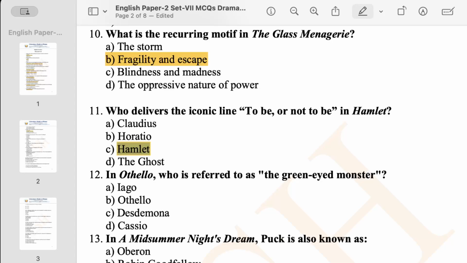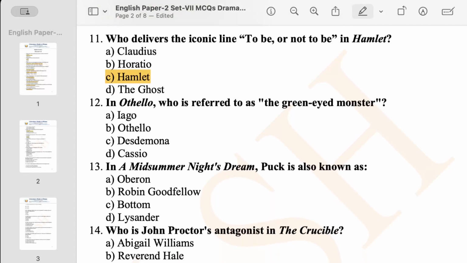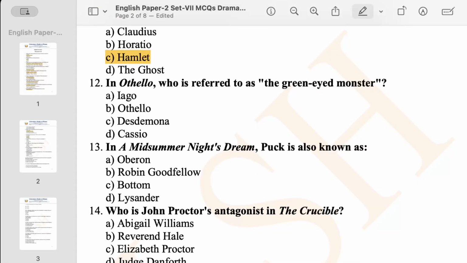Obviously, it was Hamlet. Now, question number 12. In Othello, who is referred to as the green-eyed monster? I think you can also answer this. Yes, obviously it was Iago. Iago is referred to as the green-eyed monster.